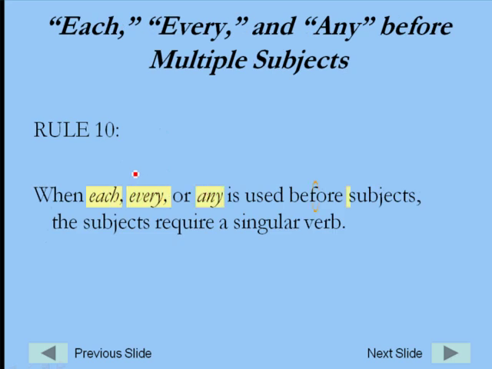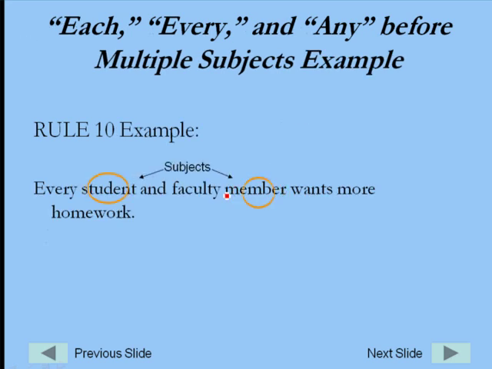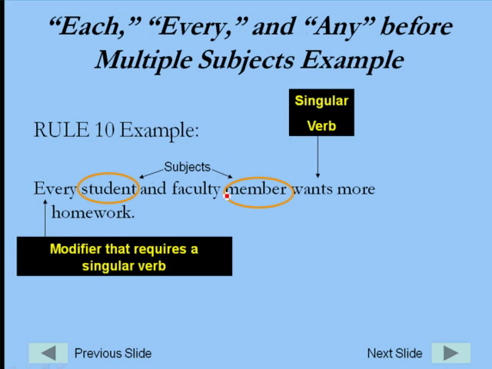This is the exception. If I stick each, every, or any in front of a list of subjects with and, they go back to being singular. They go back to using a singular verb. So an example of that: every student and faculty member wants more homework. Student and faculty member, those together with and, you'd think that it was more than one, but by sticking every in front of it, it makes it so that wants is going to be singular. So every tells us that we want to use that singular verb.